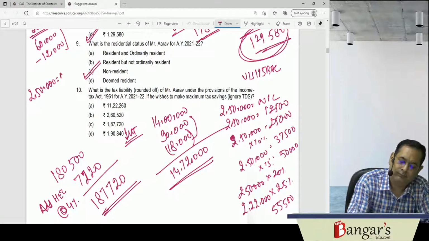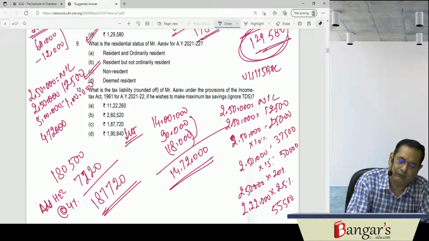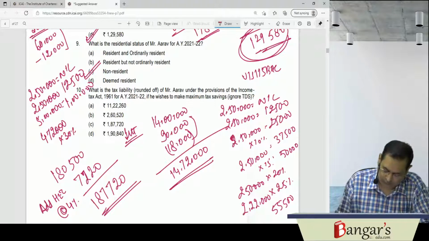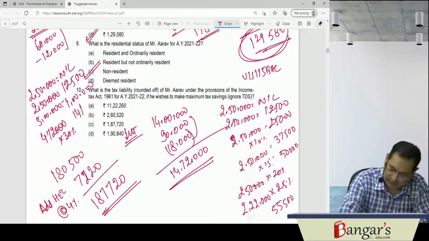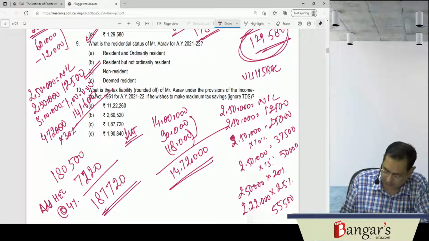Next 2.5 lakh it is 5%. Next 5 lakh, it is 20%. And then balance 4.72 lakh, it is 30%. So 4.72 into 30% is 141,600 plus 112,500 into 4%.